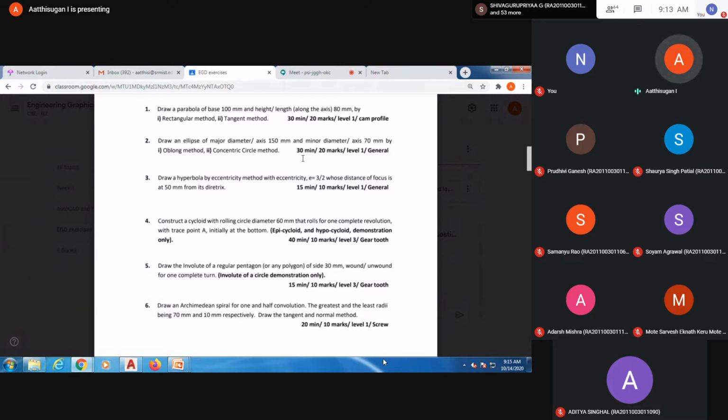Then the third question: draw the hyperbola using the eccentricity method. We know eccentricity is the ratio of the distance from focus to vertex divided by the distance from vertex to directrix. That is known as eccentricity. How to start? In the given question, the distance of the focus is 50 mm, and the eccentricity value is given as 3/2.